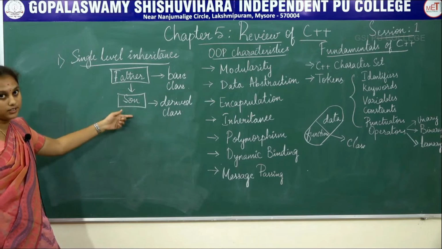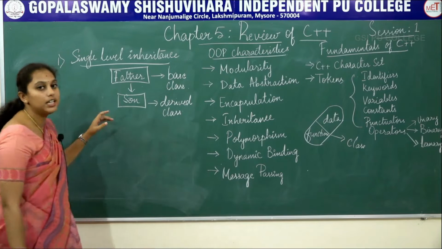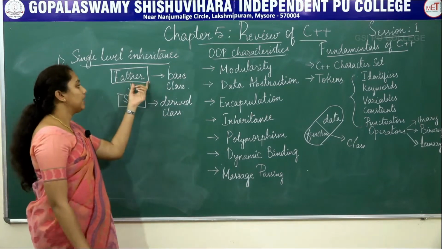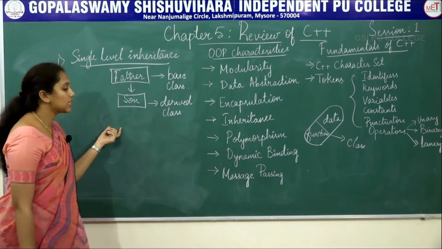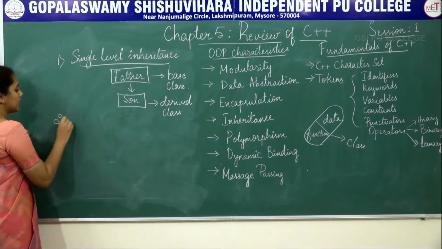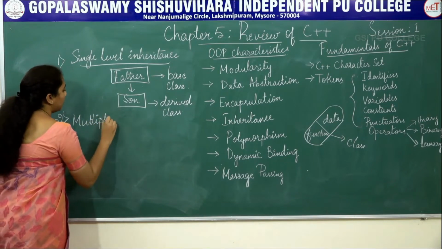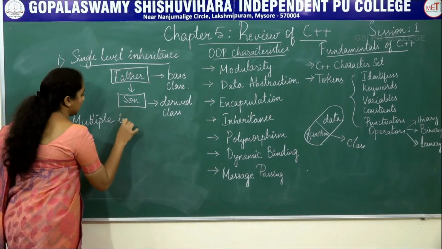So hence this type of inheritance is called single level inheritance. Here father is the base class and son is the derived class. And next type of inheritance is multiple inheritance.